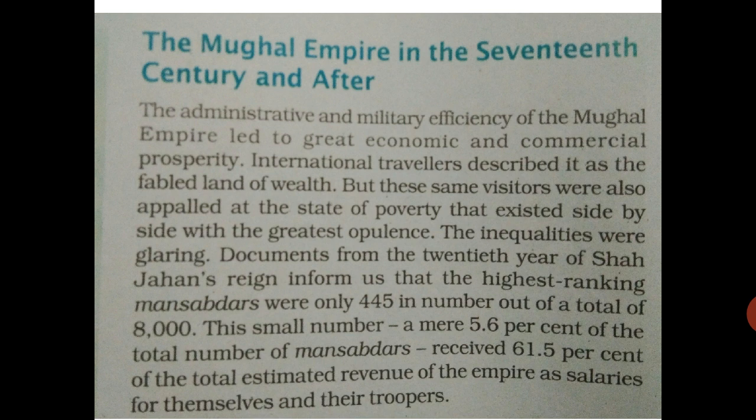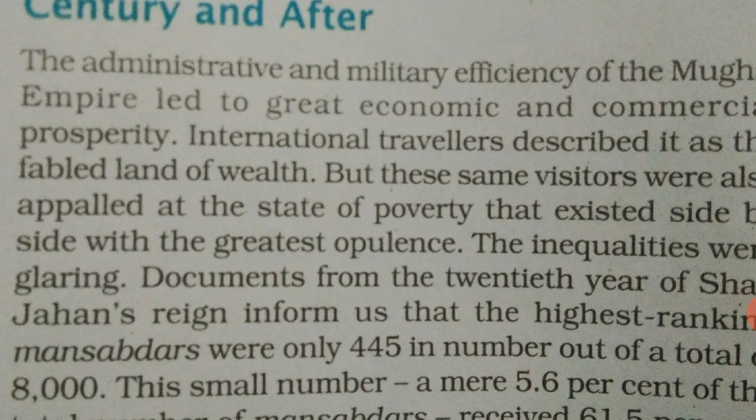Documents from the 20th year of Shah Jahan's reign inform us that the highest ranking Mansabdars were only 445 in number, out of a total of 8,000. This small number, a mere 5.6% of the total number of Mansabdars, received 61.5% of the total estimated revenue of the empire as a salary for themselves and their troopers. Mansabdars were keeping troops also, so for the troopers also they needed salary, but very little was being paid.